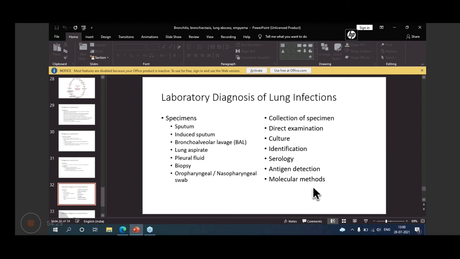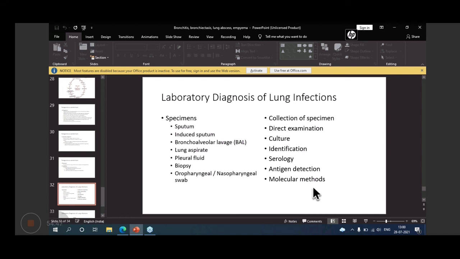These are all direct examinations. Most of the parasitic infections are diagnosed by direct examination and serology.